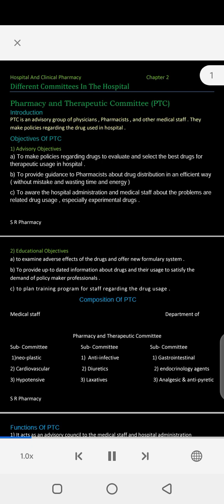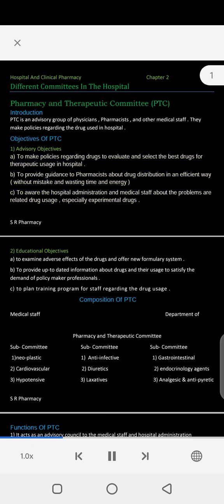Objectives of PTC. 1. Advisory objectives. A. To make policies regarding drugs, to evaluate and select the best drugs for therapeutic usage in the hospital. B. To provide guidance to pharmacists about drug distribution in an efficient way, without mistakes and without wasting time and energy. C. To make the hospital administration and medical staff aware of problems related to drug usage, especially experimental drugs.